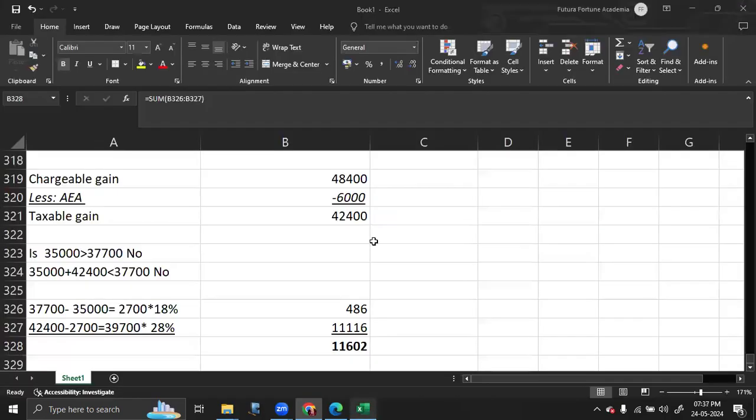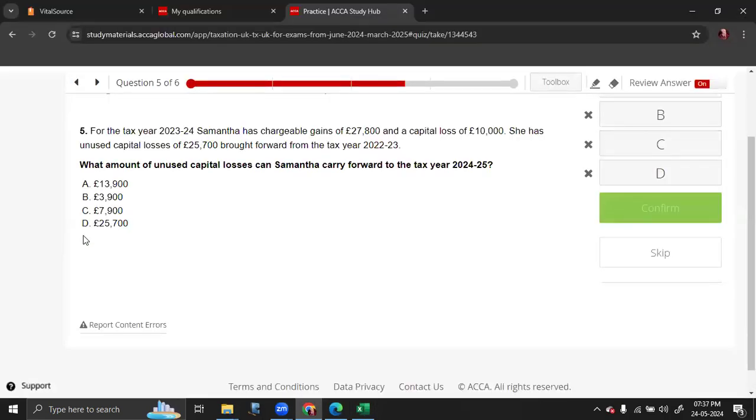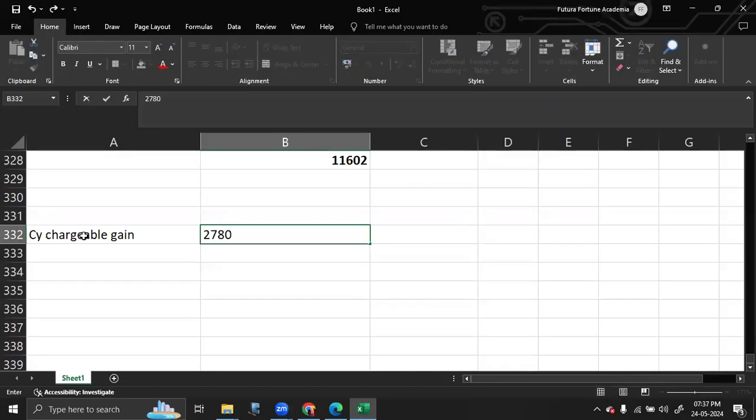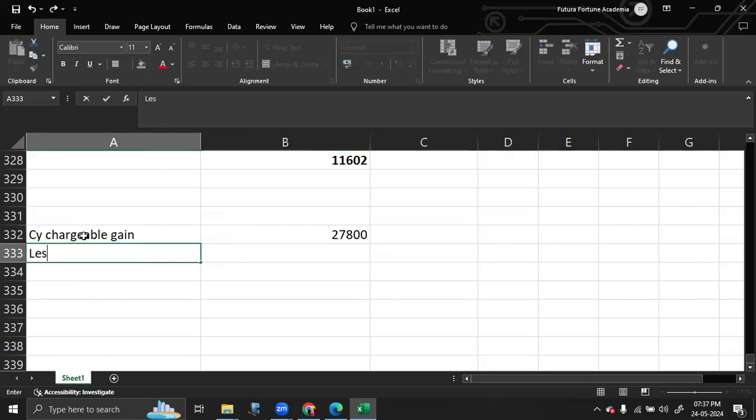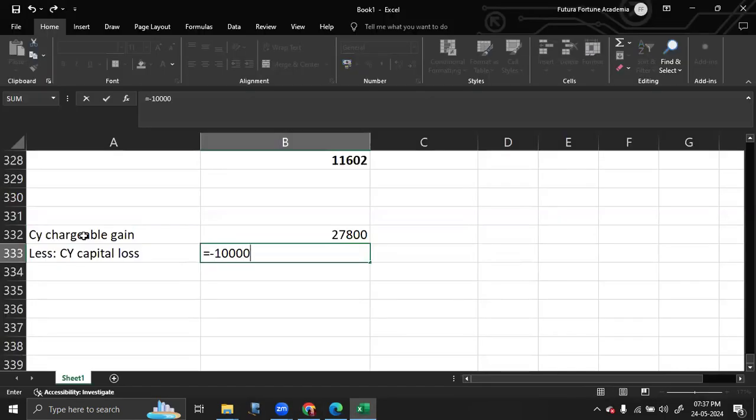So the idea is, current year chargeable gain is 27,800. From the current year chargeable gain, first you set off the current year capital loss, which is equal to 10,000.